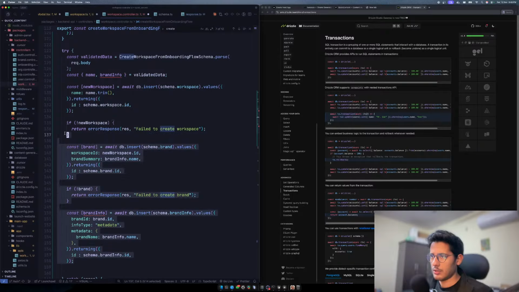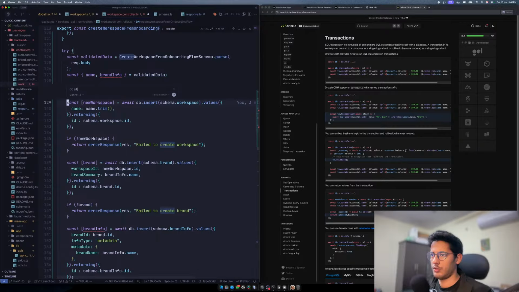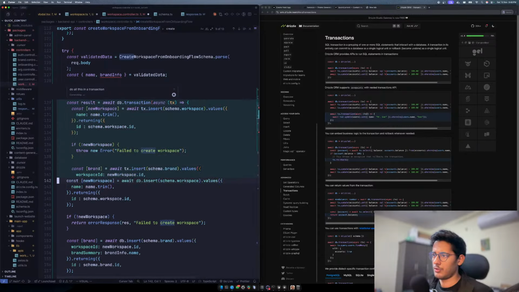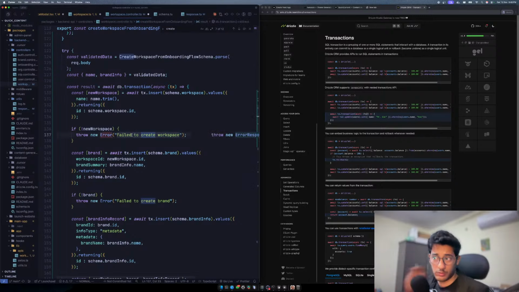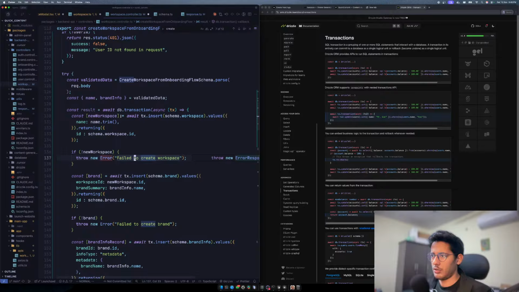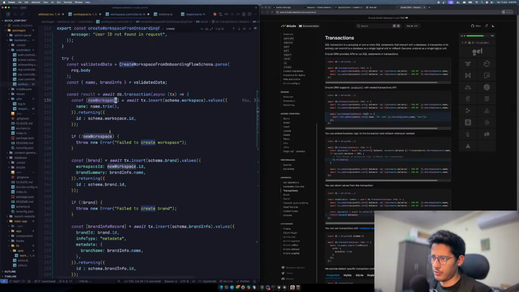Let's see, I can call the AI to do this. So do all this in a transaction. I think this should be able to do it. So accept. Okay, so the transaction is the result. And then what we do is we first insert and create a new workspace.